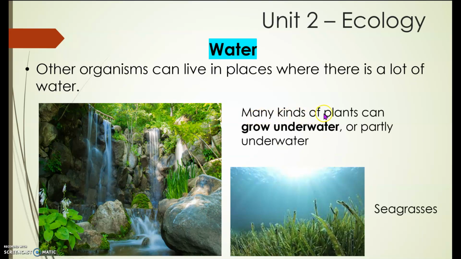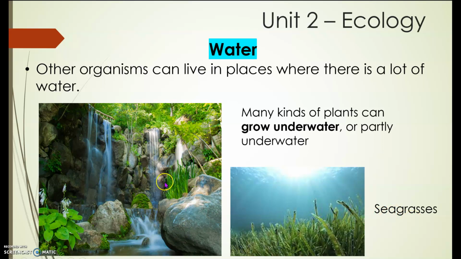Many kinds of plants can grow underwater or partly underwater. Everybody repeat after me. Grow underwater. Very good. Just like this one, it lives underwater. There are the sea grasses.